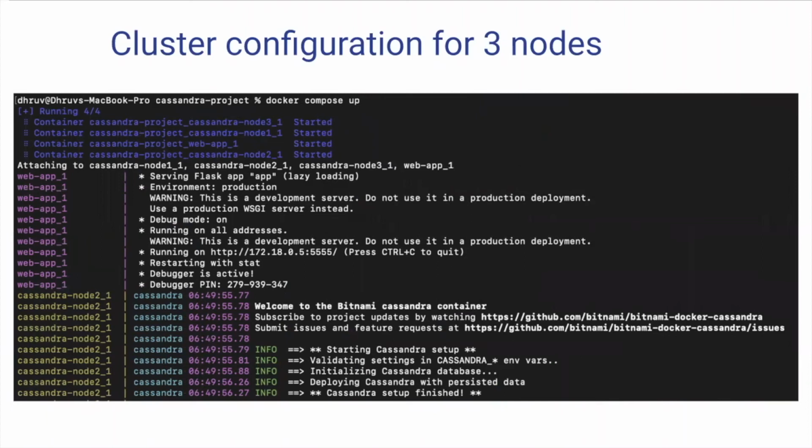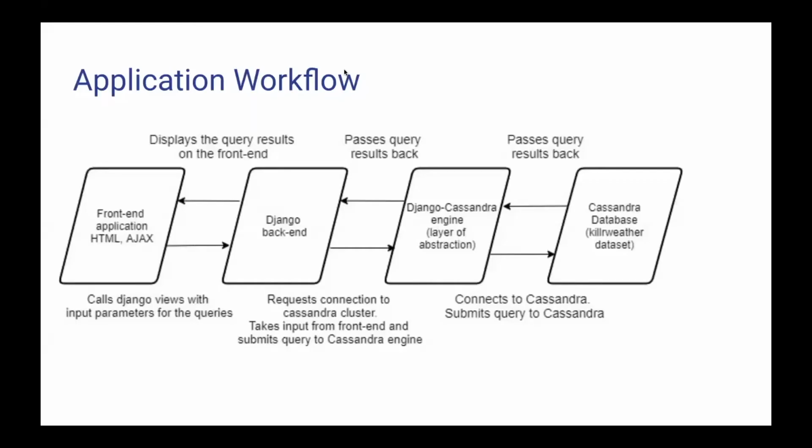So let's see how our application looks and what we have implemented so far in the application. And I would like Aishwarya to speak about it. Thanks, Dhruv. So here we can see the design of our application. Our application is based on the Django framework. For the front end of the application, we use HTML and Ajax. For the back end, we have the Django framework. To communicate with the Cassandra database, we have an abstraction layer, which is the Django Cassandra engine.